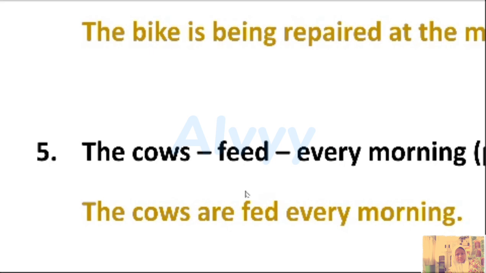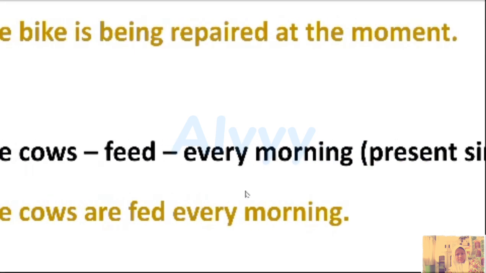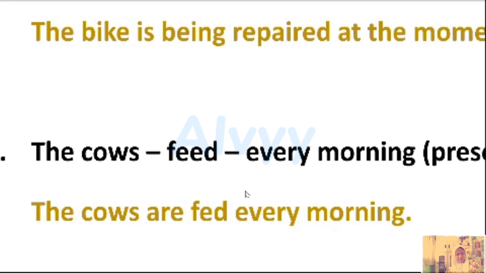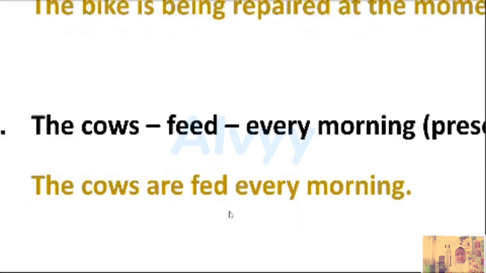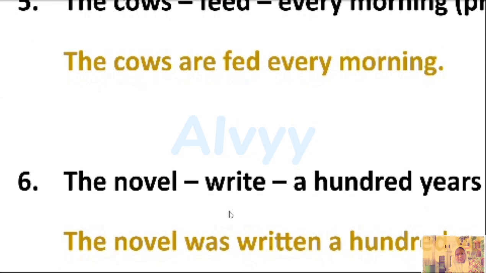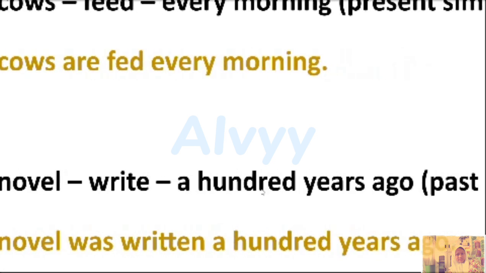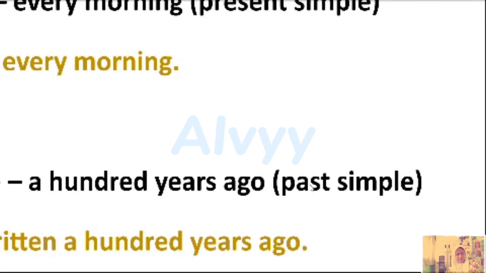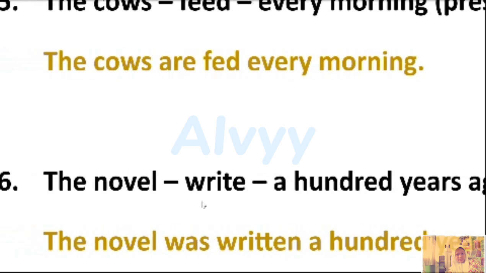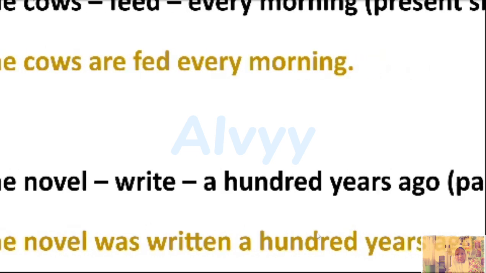Number five, the cows feed every morning. Present simple. For present we're going to use is, am, or are, because the subject is the cows. Don't forget the s behind the cow, so we're going to put the to be are. Feed becomes fed. The cows are fed every morning. Number six, the novel write 100 years ago. Past simple. When we use past simple tense, we're going to put was or were, because the subject is the novel, so we're going to put the to be was. The novel was write becomes written. The novel was written 100 years ago.